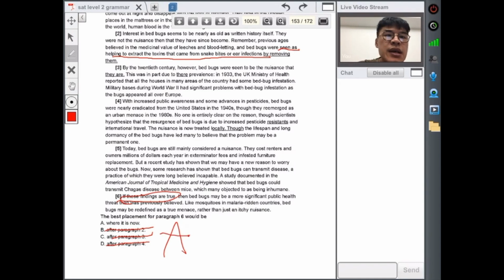All right, so it says that a study documented in the American Journal of Tropical Medicine and Hygiene shows that bed bugs could transmit Chagas disease between mice, which many object to as being inhumane. All right, so "if these findings," perfect. All right, so the answer for this one is A.